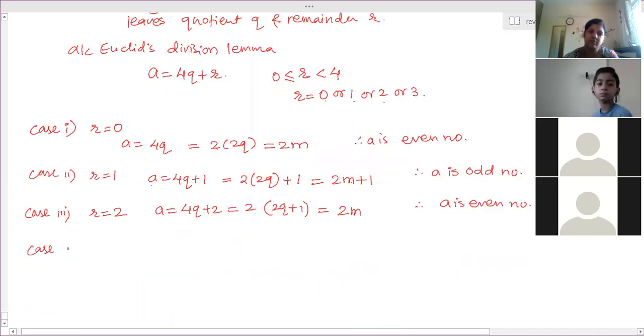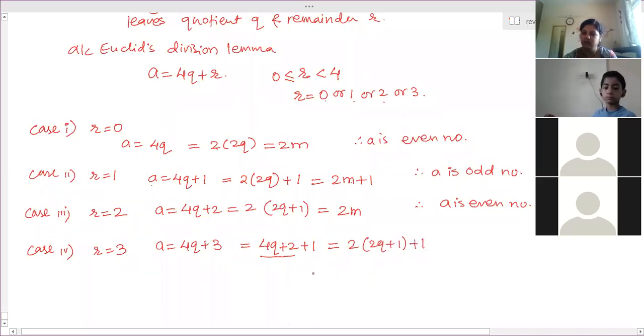Case 4, R is equal to 3. So A is equal to 4Q plus 3. But we have to divide it with 2. So how can we write it as 4Q plus 2 plus 1? Can we write? Yes, ma'am. From these numbers, we can take 2 common. 2Q plus 1 plus 1.